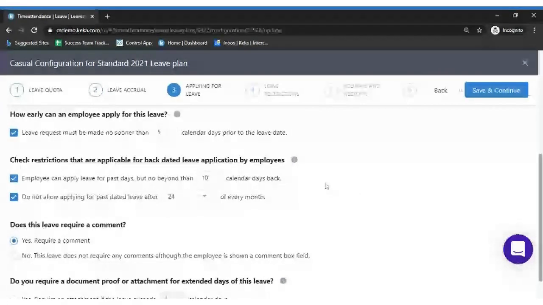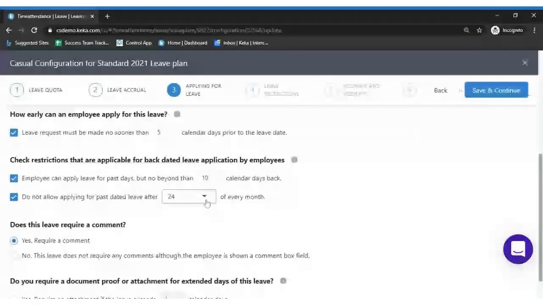Okay, so the next option, which is do not allow applying for past dated leave after 24th of every month. Let's assume your payroll date is from 26th to 25th. You want all employees to apply for all the past dated leaves till 24th. If there are any corrections or leaves that are yet to be applied by the employees, all of them should be applied till 24th. If they are not applied till 24th, then it would be treated as LOP.